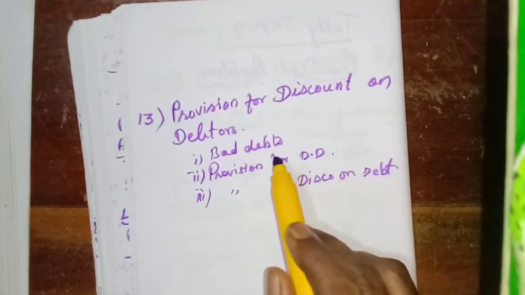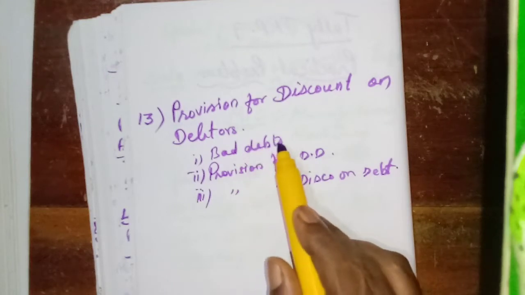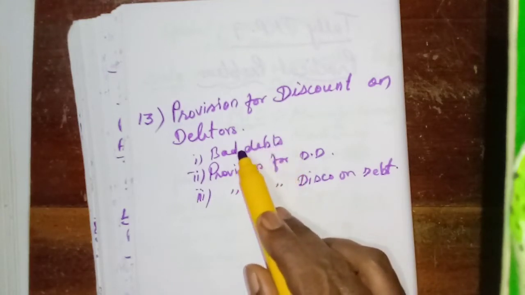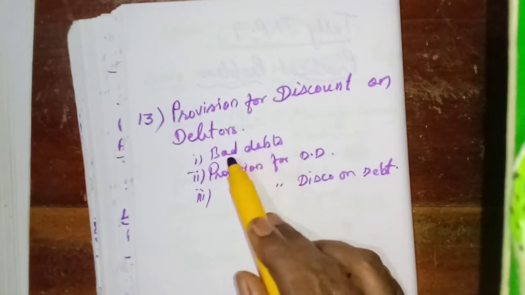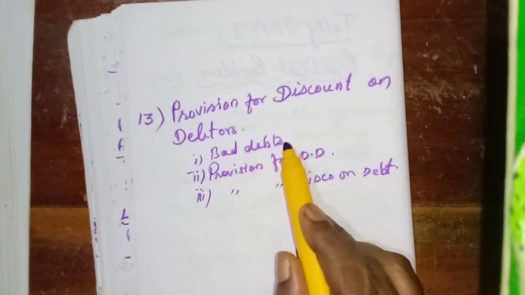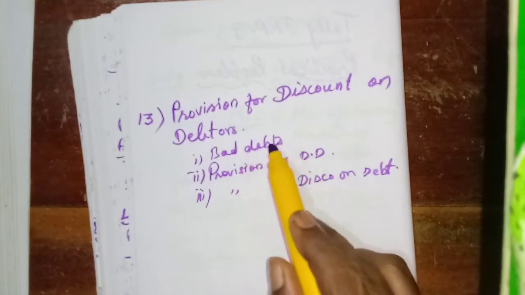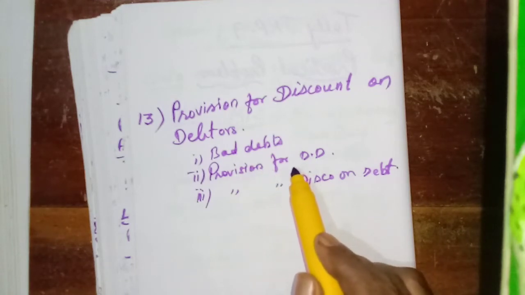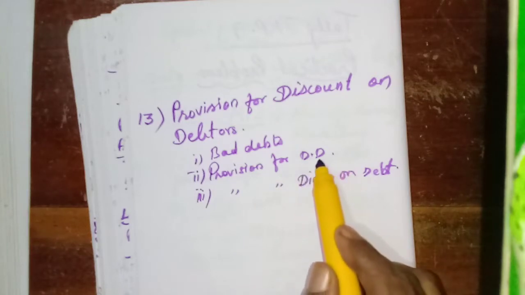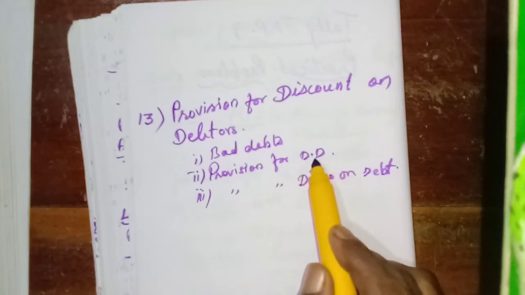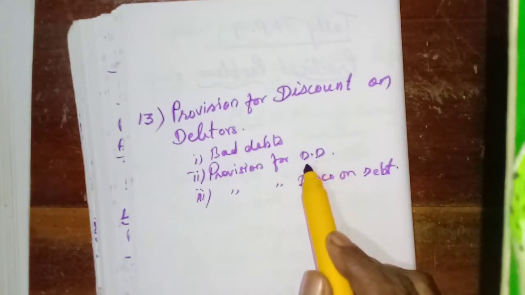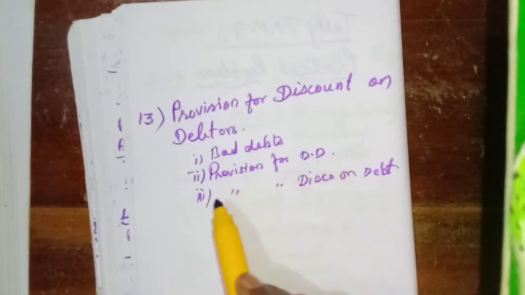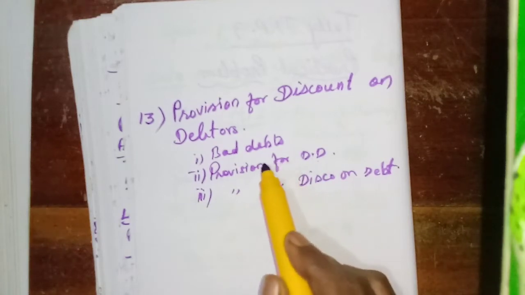Here, the debtors, sometimes some debts may not be recovered. That is called irrecoverable debts. That is bad debts. We will write off this amount, isn't it? So in the balance amount, we may provide some percentage as provision for doubtful debts. That means we may or may not receive. That we are expecting for the future loss. Now we are deducting this amount.